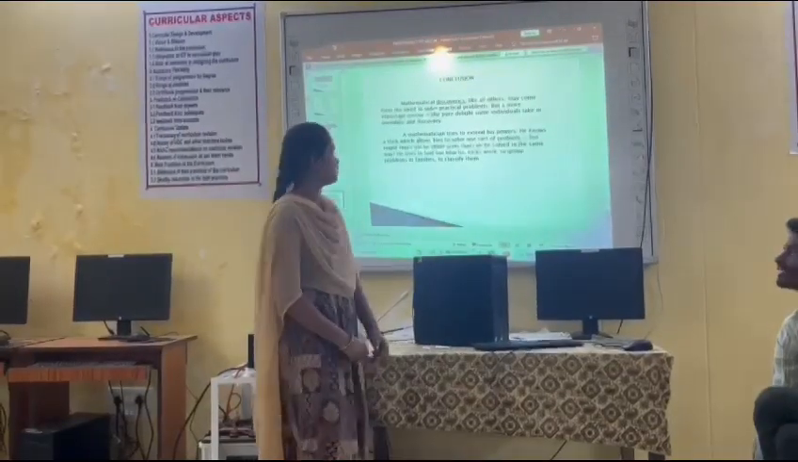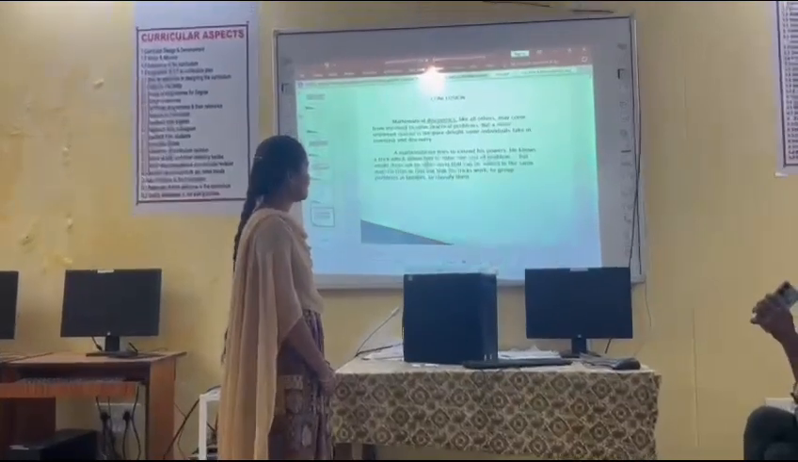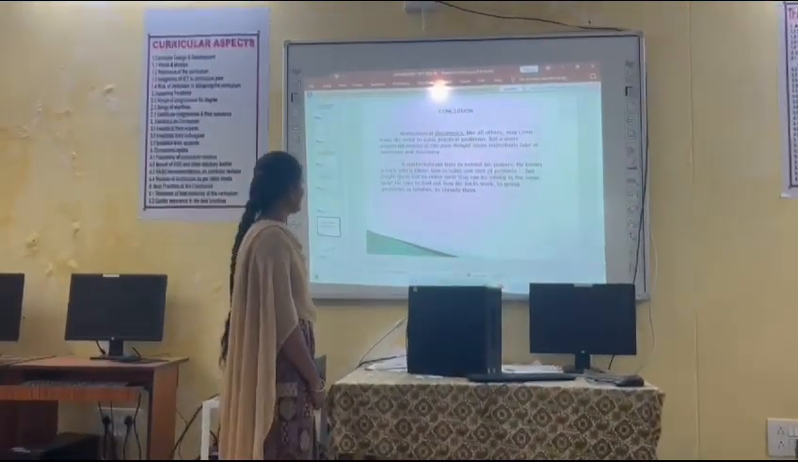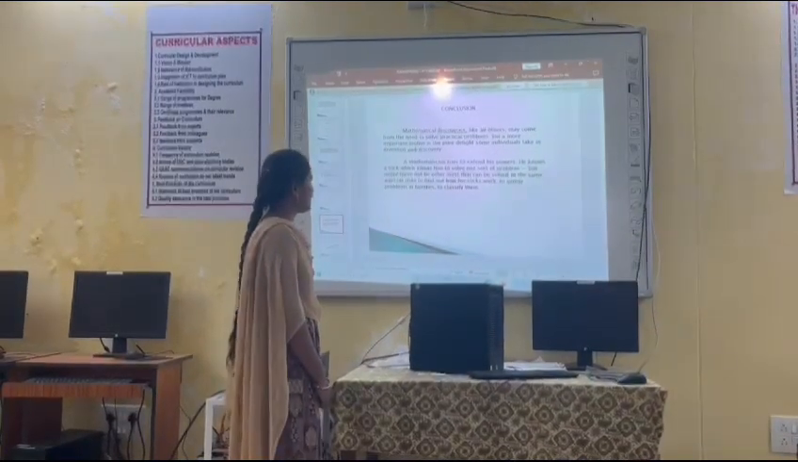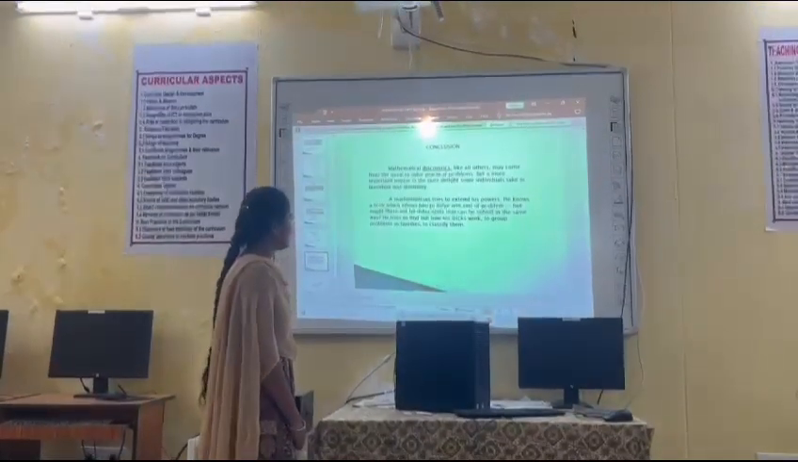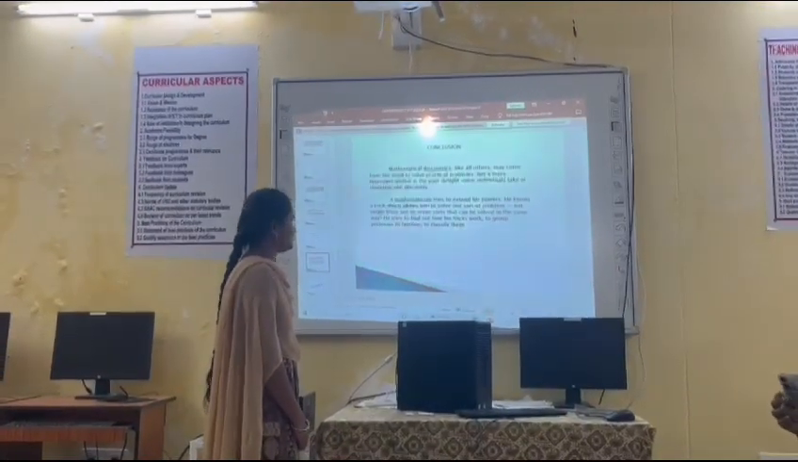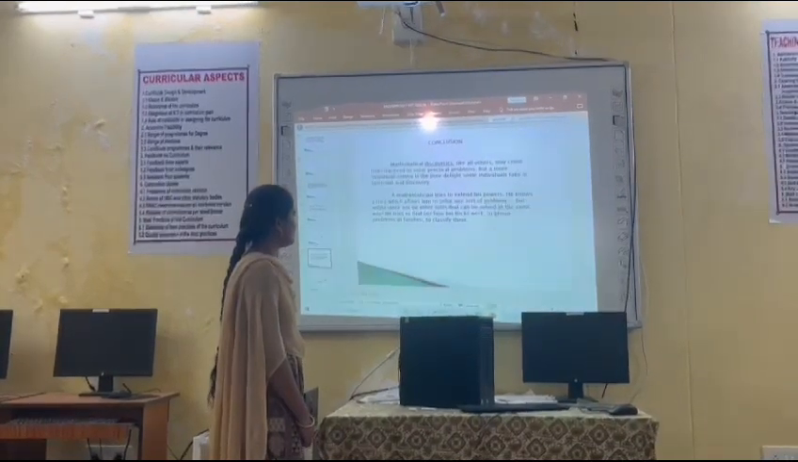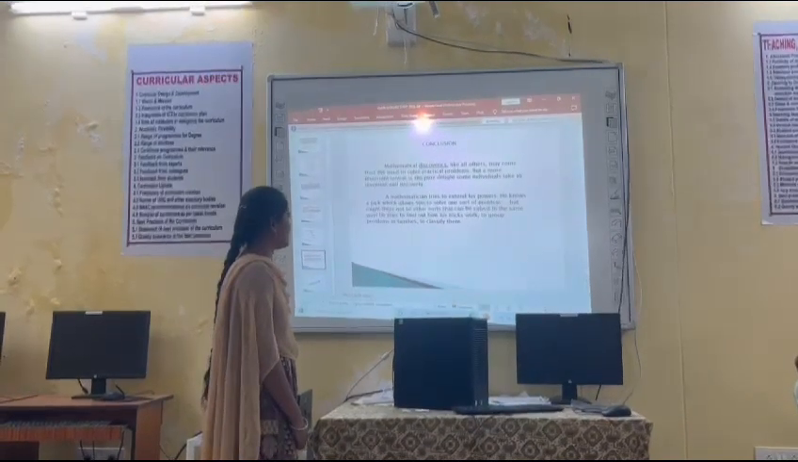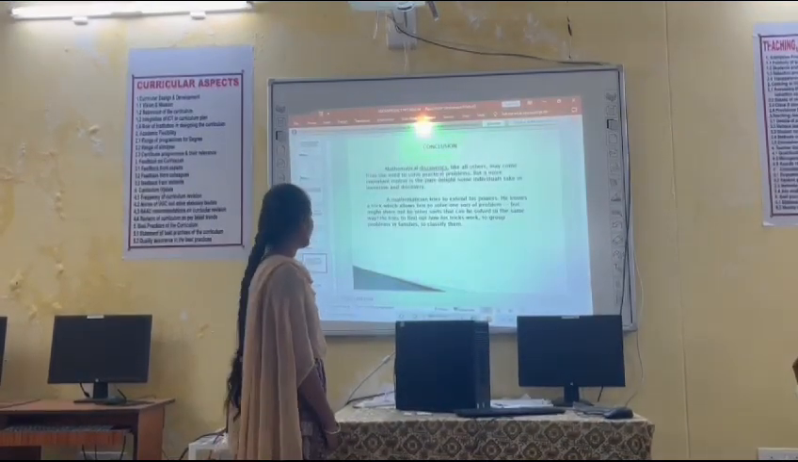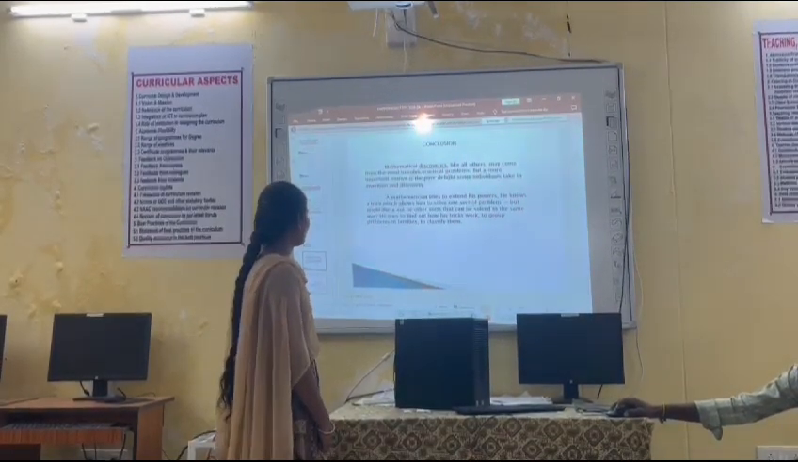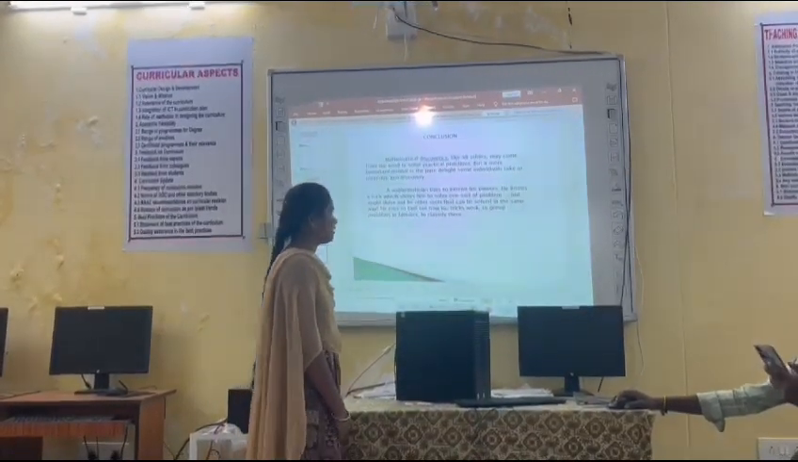This is Savitri. Conclusion. Mathematical discoveries, like all others, may come from the need to solve practical problems, but a more important motive is the pure delight some individuals take in invention and discovery. A mathematician tries to extend his powers. He knows a trick which allows him to solve one sort of problem, but might there not be other sorts that can be solved in the same way? He tries to find out how his trick worked, to group problems in families, to classify them. Thank you.